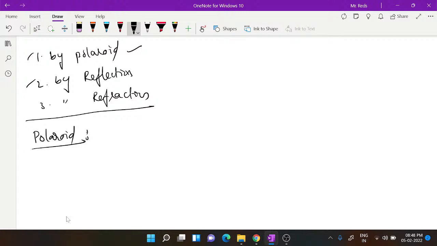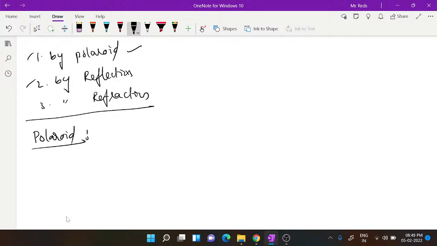Usually it is a sheet, circular, rectangular or square shaped, which produces polarization. If you pass unpolarized light through it, having a number of possible vibrations, it will confine the vibrations to one particular direction, either a horizontal plane or a vertical plane.